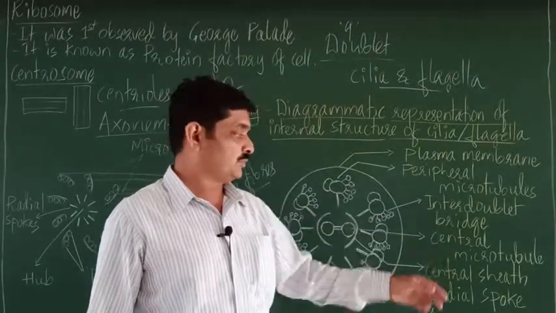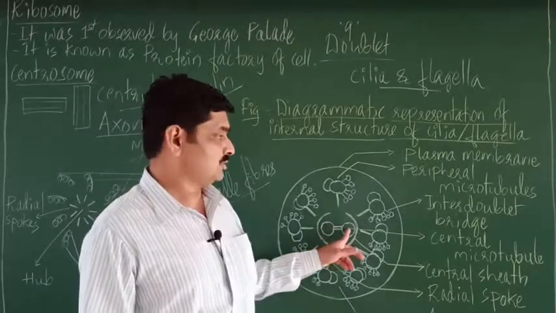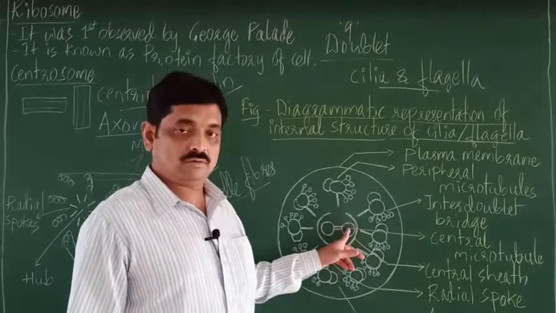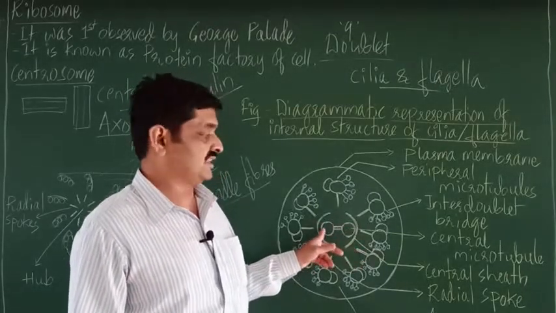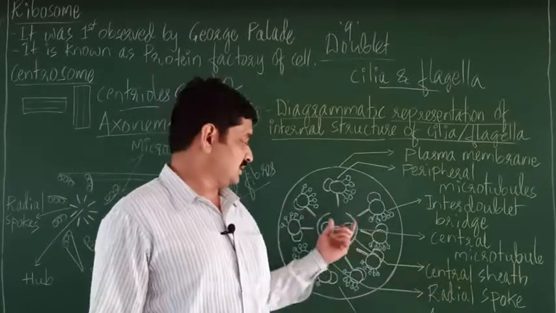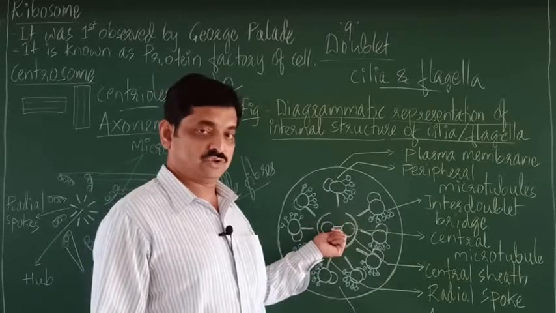So the peripheral microtubule doublets are linked by the inter-doublet bridge. Then you find a pair of microtubules at the center. They are called central microtubules. These two central microtubules are again linked by a bridge.